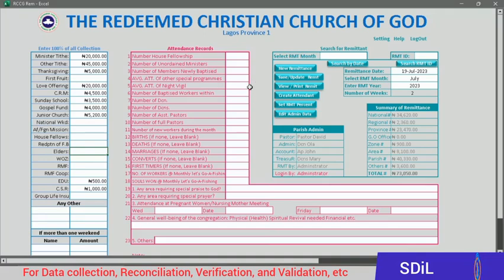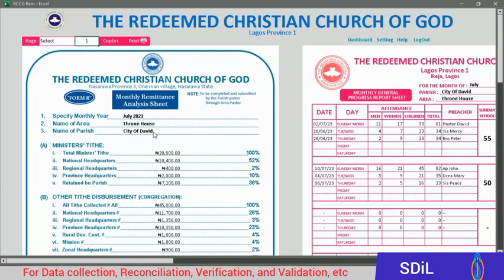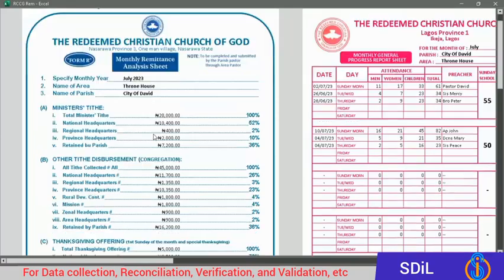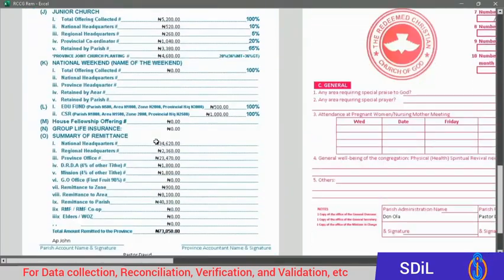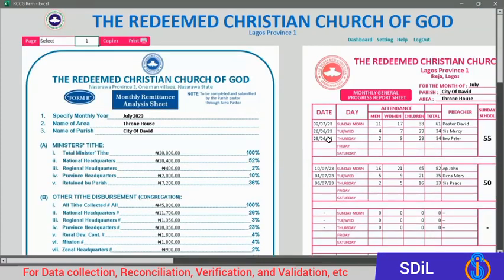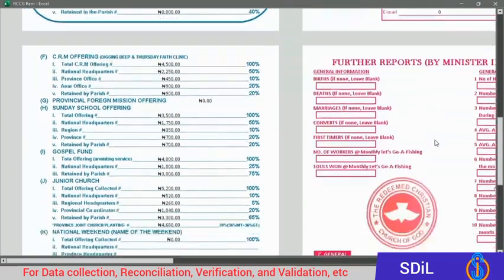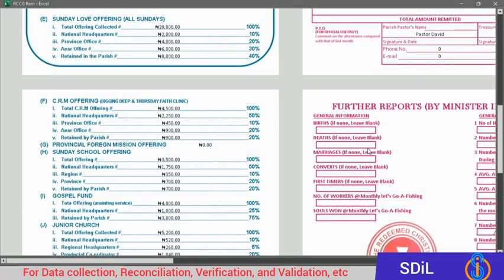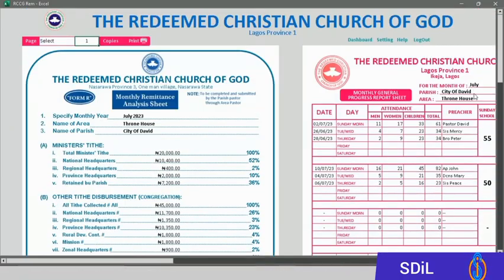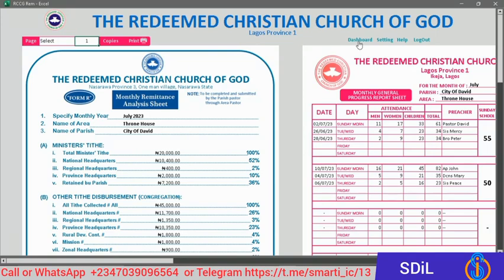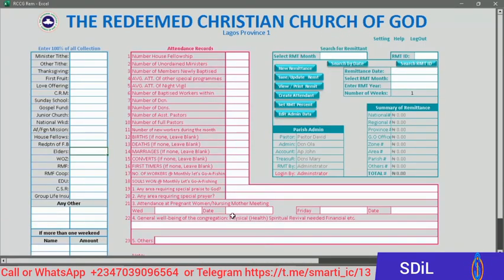Now you can go to view and print the remittance. See what we have here. This is our remittance, the breakdown. This is the remittance, what we have, and this is the attendant we have entered. The first one, you can see the information, and the second one is the information. The other information has not been provided. You can go back to add it. Just go back to the dashboard, and you add the additional information here.